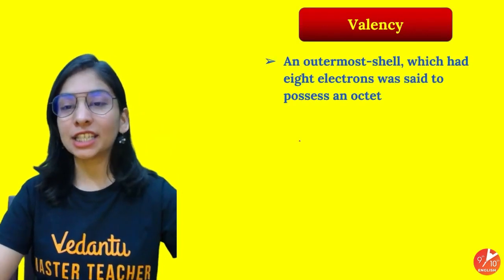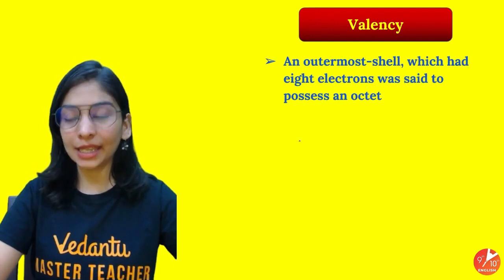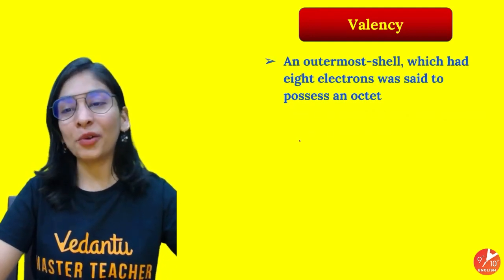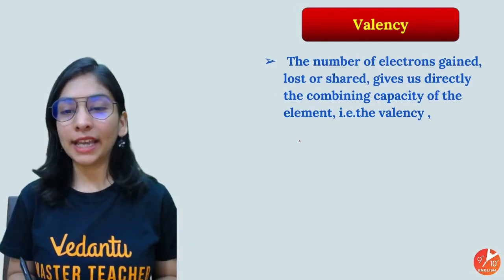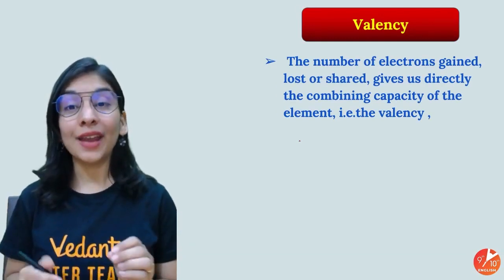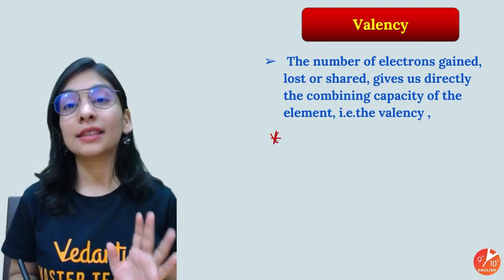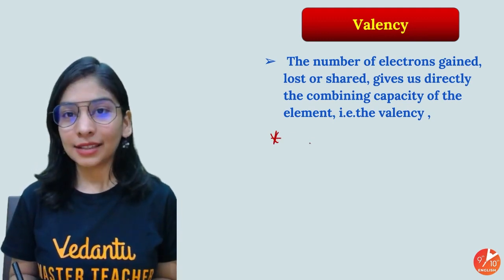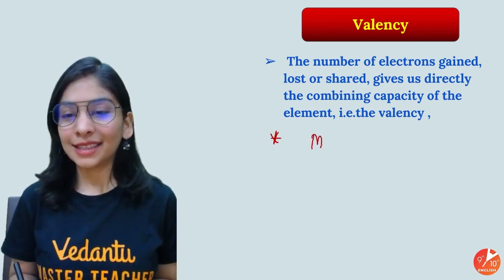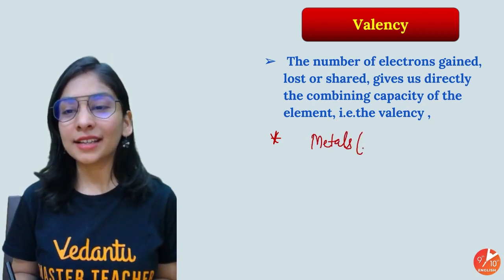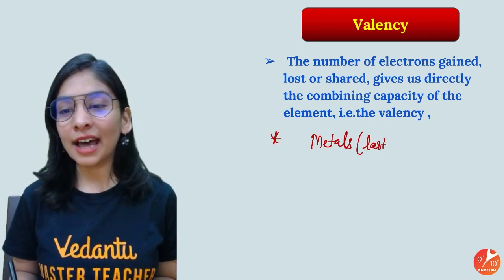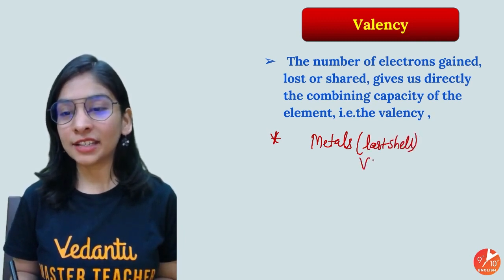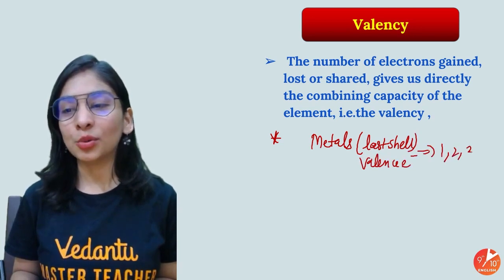Okay, so let's talk about how we'll define the valency. I mean, how we'll get to know about the valency. Let's do that. I'll help you with some tricks that I'm going to tell you. This is a trick, okay? Always remember, 3 tricks I'm telling you. Metals: how to check whether a given substance is a metal. A metal's last shell, called the valence shell, must be carrying either 1, 2 or 3 electrons.